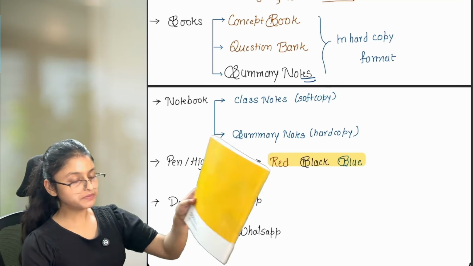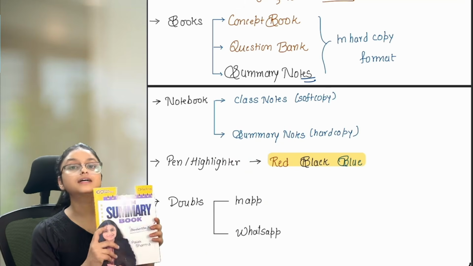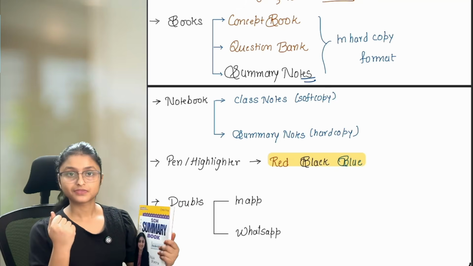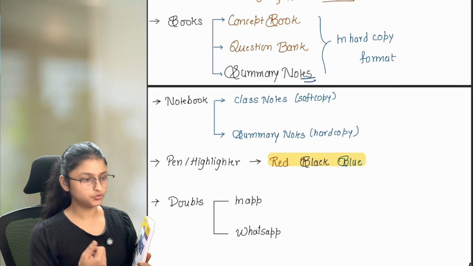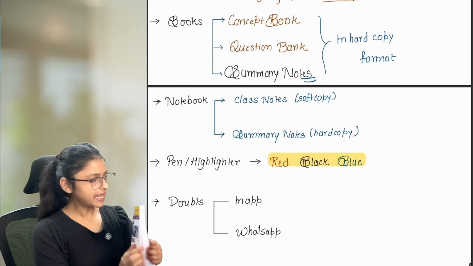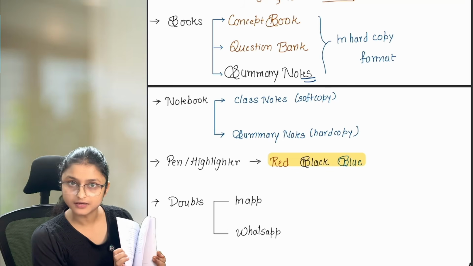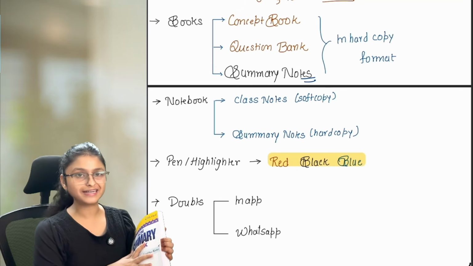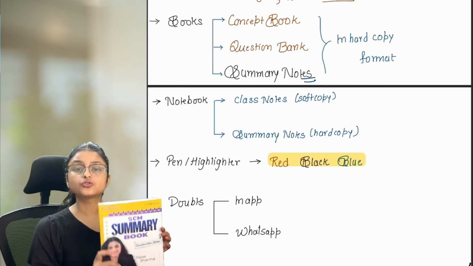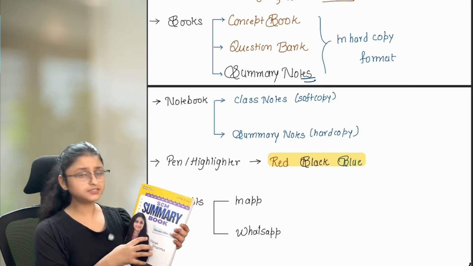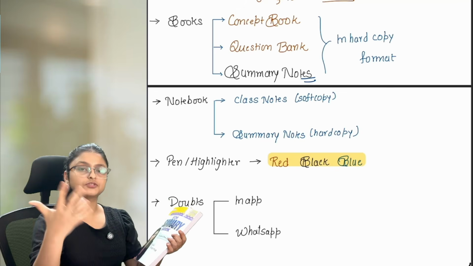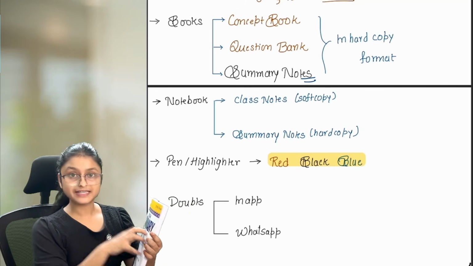Now after that, what we do is, in class itself we prepare a summary notebook. So we are going to write that summary book in class itself. But if you are not able to write, like let's say you are doing a job, your attempt is near, you will not be able to write everything, and in that time I'm providing you this as reference only. Remember that it is always preferable to write this summary notebook by yourself, because this summary book I'm making for you so that you can refer to this one day before the exam. This is such a book that even whenever I refer, I get the topics, the understanding of the topic at that time itself. That is the essence of this summary book.